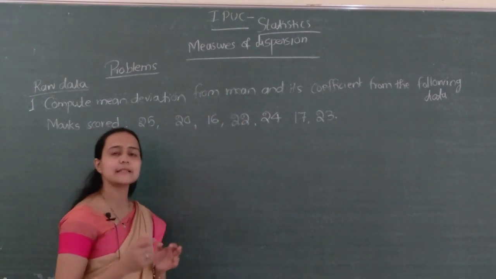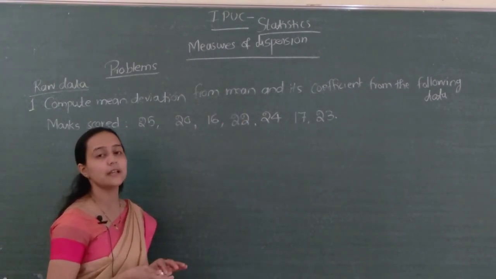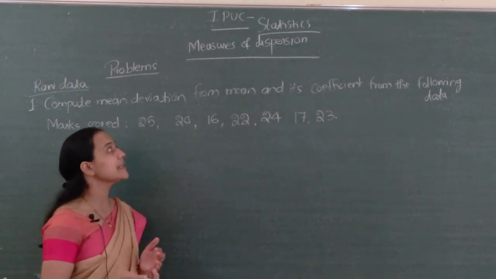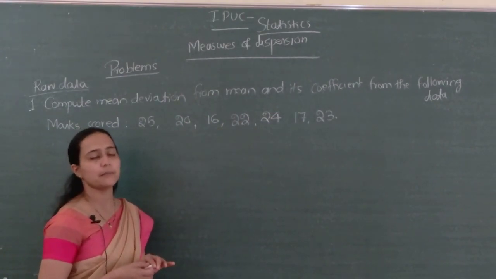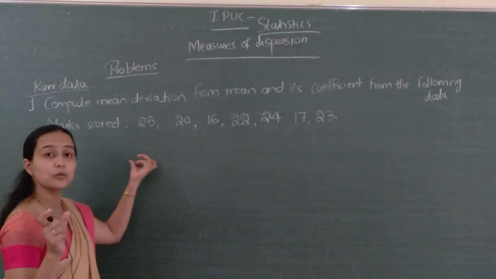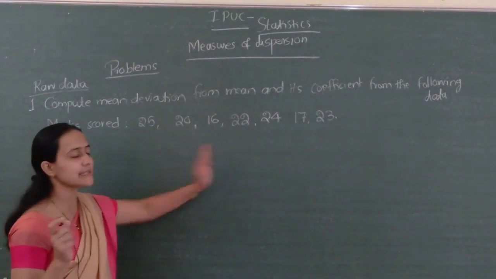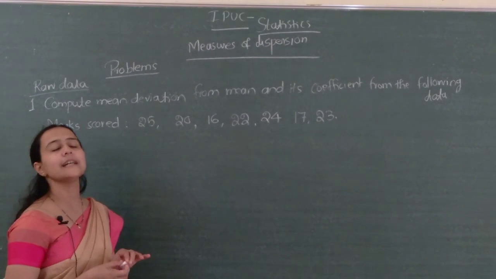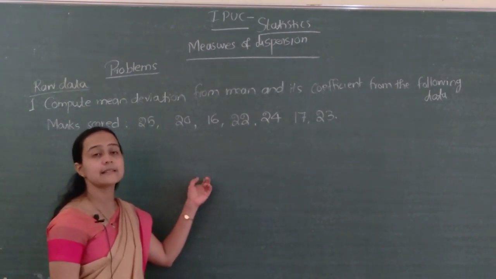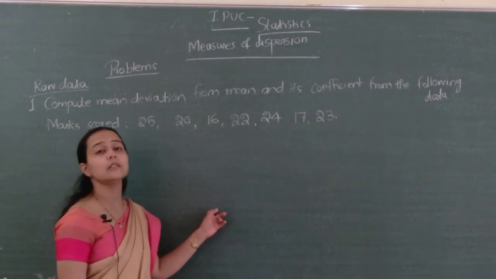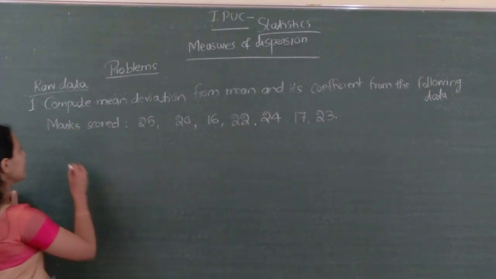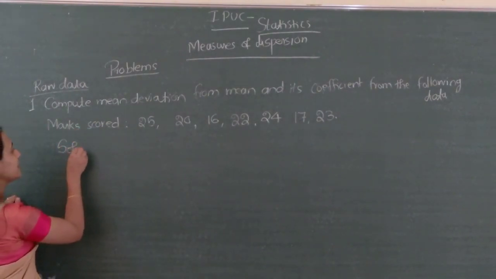Similarly, if it is median, compute median first, next compute mean deviation. If it is mode, compute mode first, next mean deviation from mode. Here raw data is given, meaning ungrouped data, just observations. We have to compute the arithmetic mean. How to compute arithmetic mean? If raw data is given, it is the sum of the observations divided by the total number of observations. How many observations are there? So first we compute the arithmetic mean.